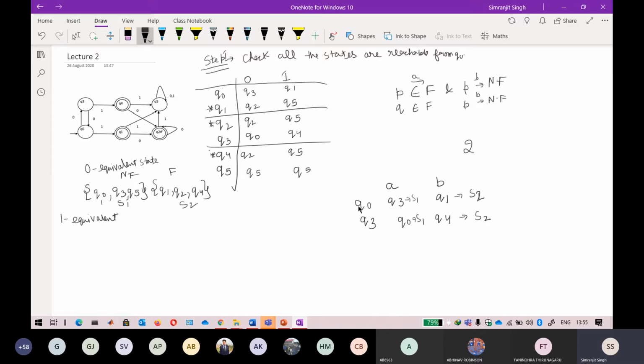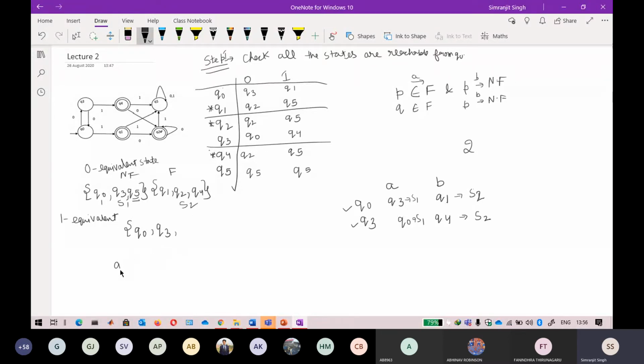So I can say that these two states Q naught and Q3 can be placed with each other because they are equivalent to each other. I can place these two states together because they are going towards the same set. Now the third one here is Q5. In order to place Q5 here, I have to check for Q naught and Q3 as well. You only have to check for one state.